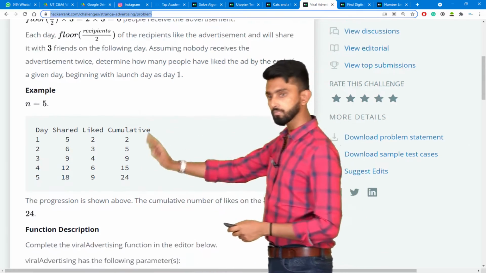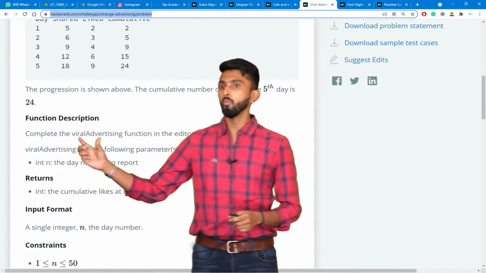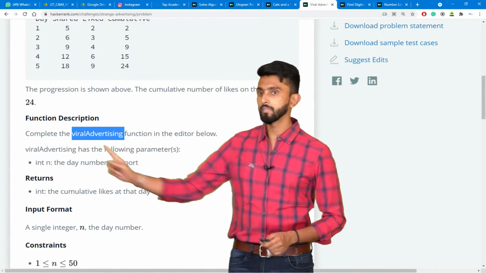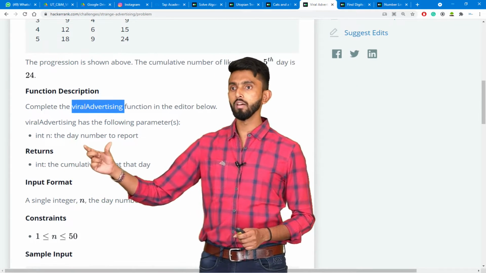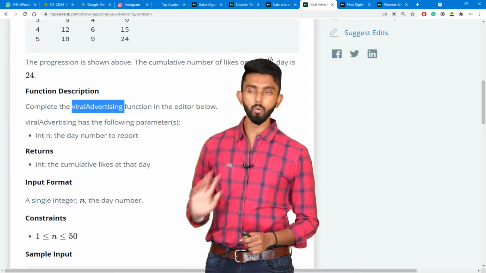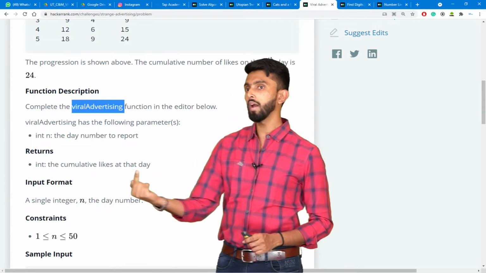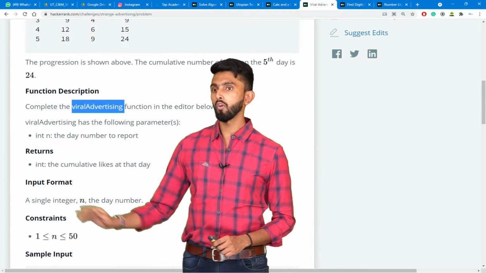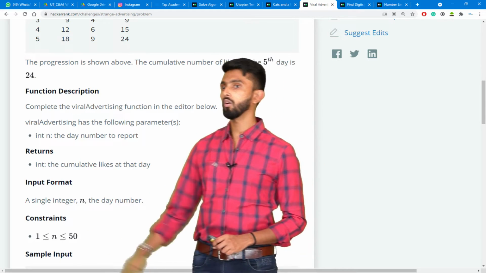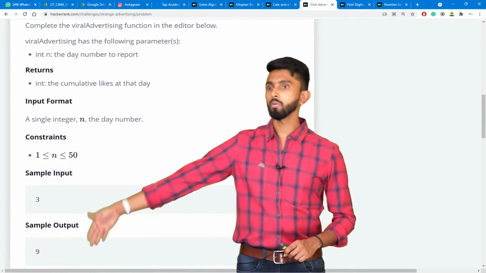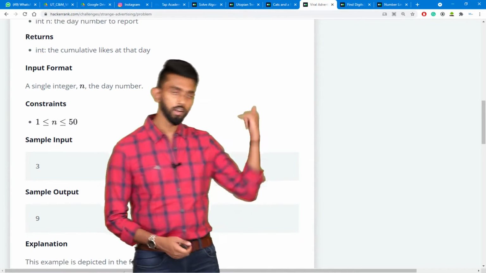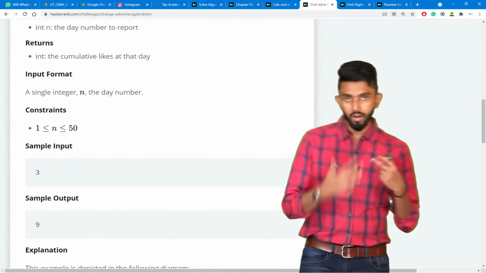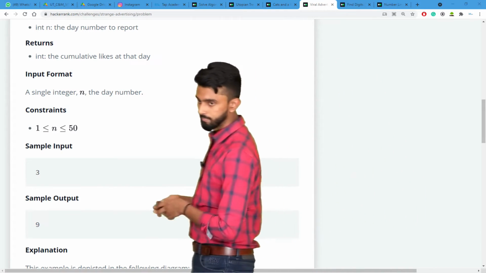Anyways, come down. Function description. Viral advertising. I'll copy that. That is the name of the function. All it accepts is one value n, the day number to report. Returns the cumulative likes at that day. Input format, one day will be given to you, then sample input, sample output. Okay. So if 3 is given, obviously 9 people. Okay, great. Now let me give you an algorithm to solve this.